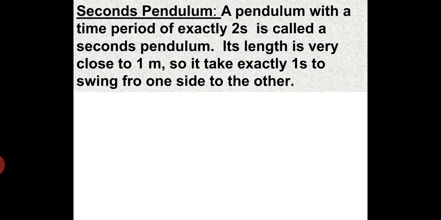So next we'll study the second pendulum. A pendulum with a time period of exactly 2 seconds is called a second pendulum. Its length is very close to 1 meter. It takes exactly 1 second to swing from one side to the other. So remember that a pendulum with a time period of exactly 2 seconds is called a second pendulum.